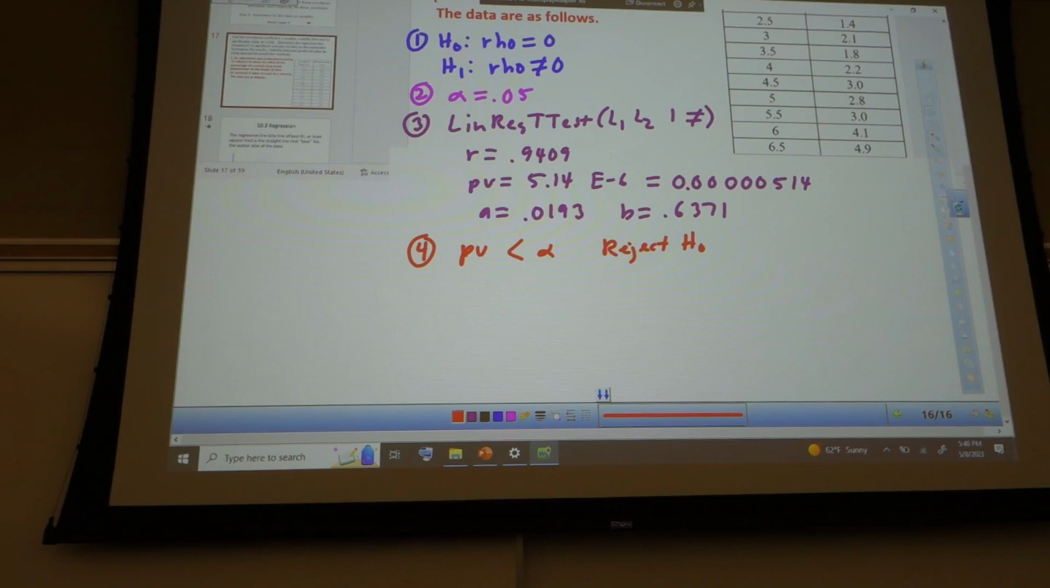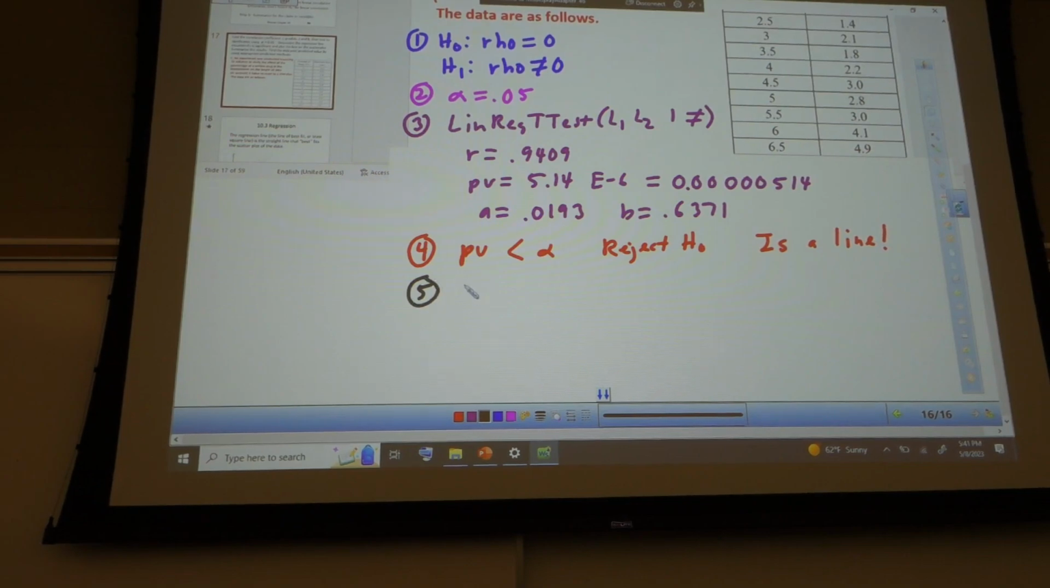Check with your neighbors. 10 seconds, go. Is it a line or not a line, folks? It is a line. Okay, perfect. And then our last step, Aaron?